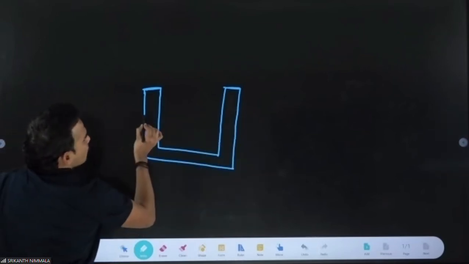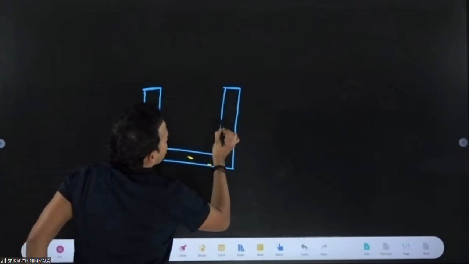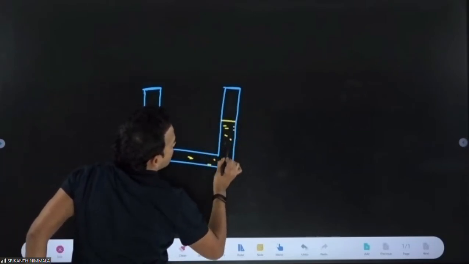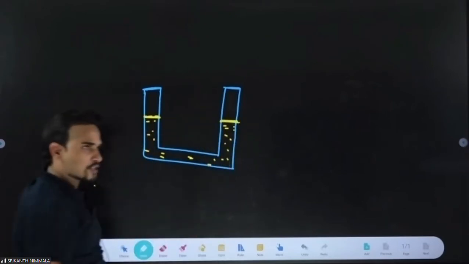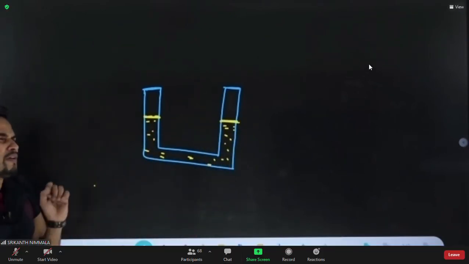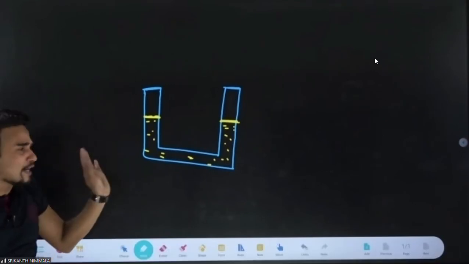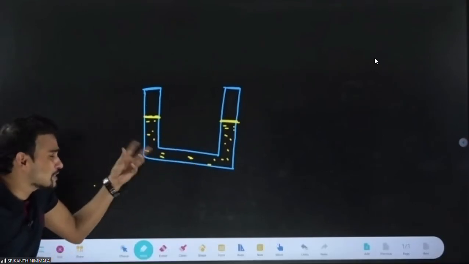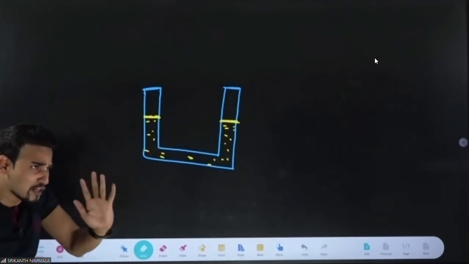For example, I'm putting liquid. If you put the liquid on both arms, the height of the liquid will be the same. Liquid level will be the same on both arms. Understand how the question will be asked. Now they will ask you to identify the nature of the liquid. Whether this liquid is diamagnetic or paramagnetic or ferromagnetic.